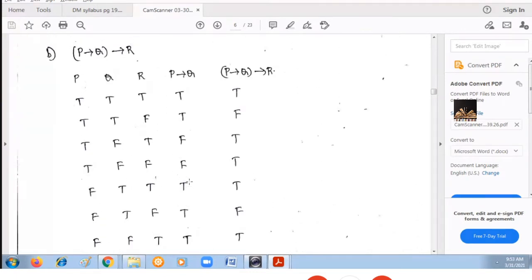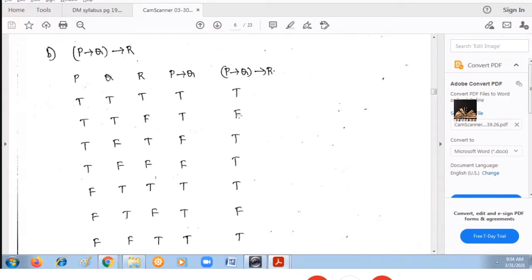Next, what do we have to find out? (P → Q) → R. Consider this column and this column. The R column is your conclusion, and the P → Q column is your hypothesis. If only the conclusion column is false, then the result is false. So T, T gives T; T, F gives F, because only the conclusion is false. F, T gives T; F, F gives T, because both are false. Then T, T, T gives T, and T, F, F gives F, because only the conclusion is false.